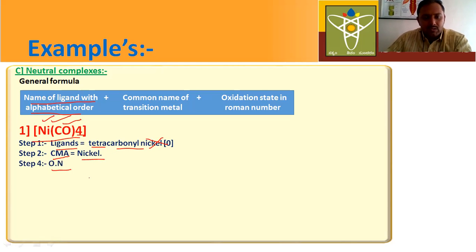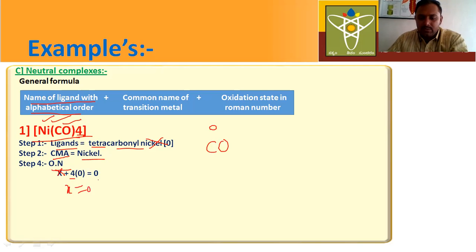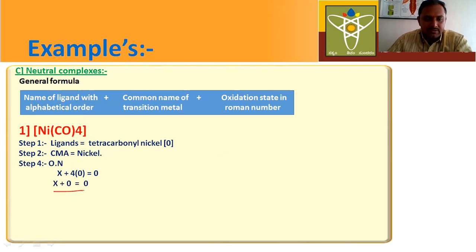What is step 3 here? We have to calculate the oxidation number of nickel. Here, this is the X, because we don't know the oxidation number of nickel. Plus, how many carbonyl groups are there? 4. And what is the oxidation number of carbonyl group? Here, this is a neutral molecule. So the oxidation number of carbonyl group is 0. That's why X plus 4 into 0 is equal to 0. Finally, X is equal to 0. What is the oxidation number of nickel? 0.